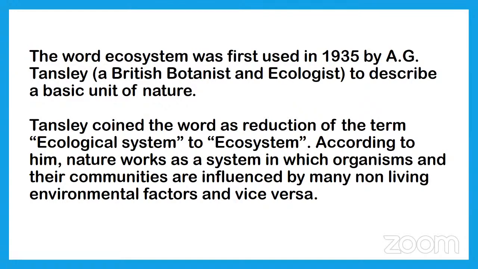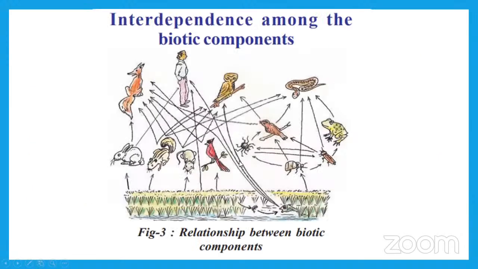Without air, water, soil, there will be no living organisms in the ecosystem. Why, children? Why am I saying this? Without water, air, sunlight, why can't living organisms live?